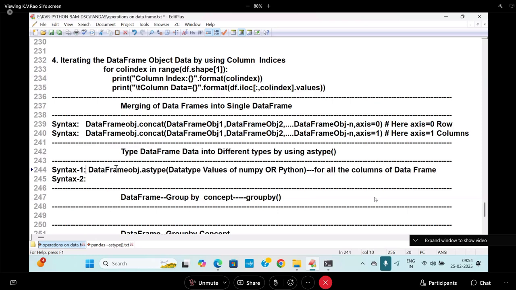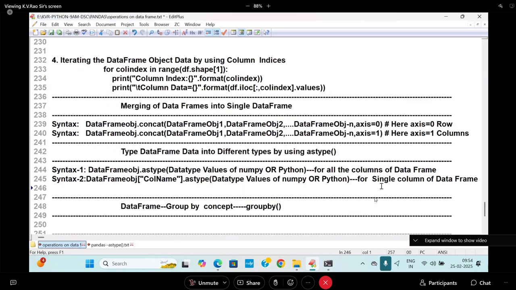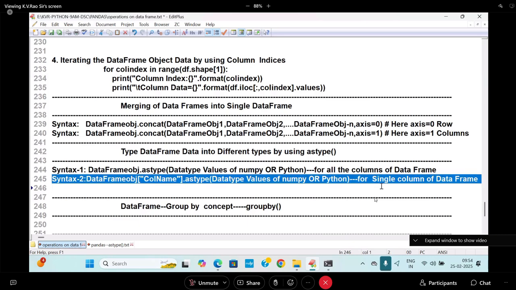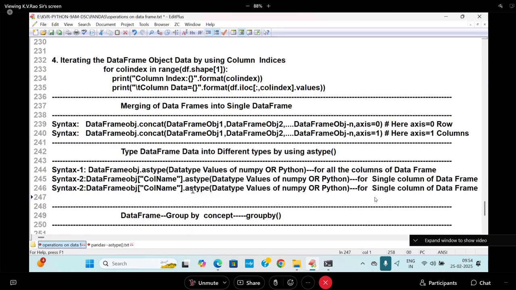Data frame object dot column name as type, and I need to write the data type values of NumPy or Python for a single column of the data frame. Next, one more thing: column name, as type, data type of that.